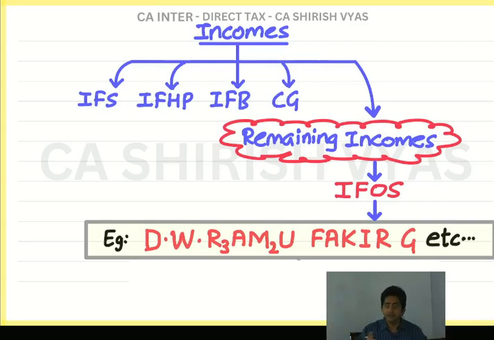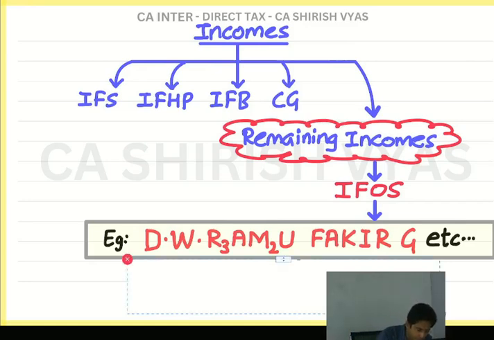You know what this is? This is a list of the incomes which fall under income from other sources. Now when I tell you the full forms, I am not just going to tell you the names of the income. You have heard of the names of the incomes. I will have to teach you whether these incomes are taxable or not. In income tax, what you have to study is whether income is taxable or exempt. Exempt means on which you don't have to pay tax. When the law says this income is exempt, it means free from tax. We will not tax you. But some incomes are taxable. That is what you have to study.